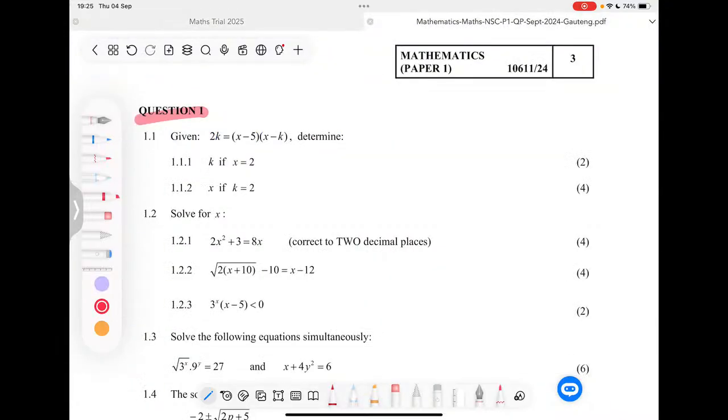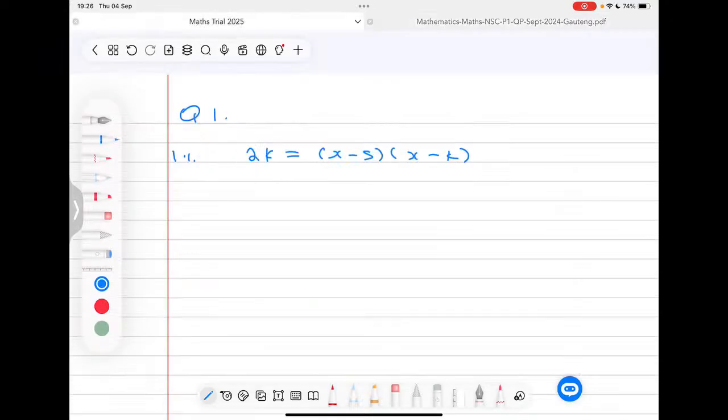Now under 1.1.1, the question says determine k if x is equal to 2. So what are we saying here? We are saying under 1.1.1 that we must find the value of k if we know that x is equal to 2. Now this is just a matter of language. What we are saying is that if we know that this x here is a 2, what will the k be? How can we find the k?